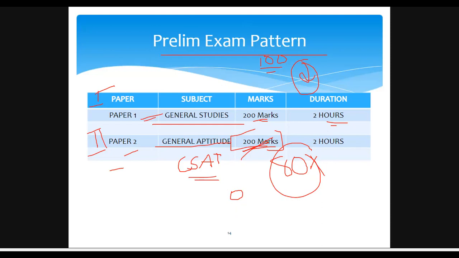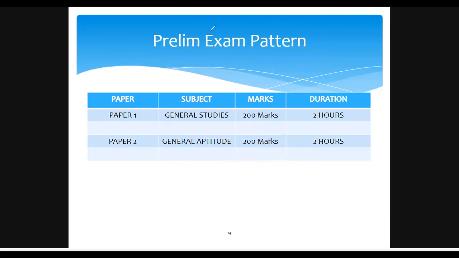After giving these two, CSAT is completely an eligibility test. You have to score only 30% to pass the CSAT exam, but you have to score above 160 marks in general studies to be in the mains rank list, right?